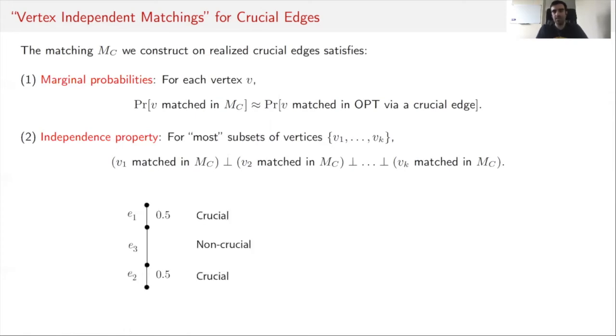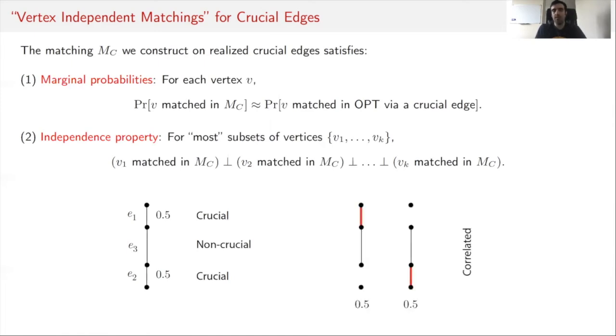So how is this independence useful? Again, it's useful in arguing that non-crucial edges could be used to augment the crucial edges. Right, so consider this example. E1 and E2 are crucial. Each of them should appear with probability 1/2. And then E3 is a non-crucial edge.